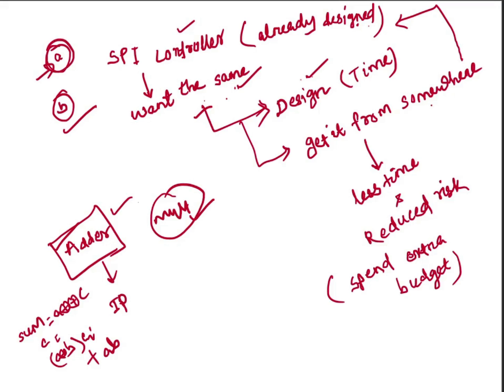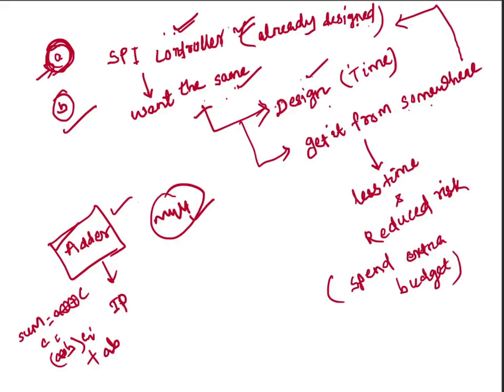So the design is already present in the market. So you get that design directly from that individual or that company. Here there is no need to design this already existing part. So we can directly buy it or get it from somewhere or someone.